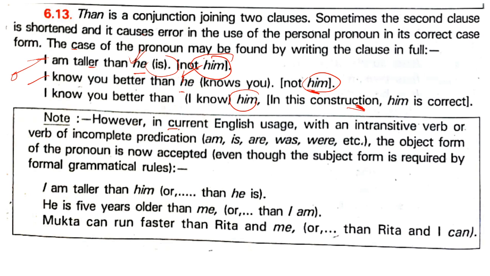In current English, मतलब present English usage with an intransitive verb. You know the verbs are transitive and intransitive. Like for example, say the bird flies. The bird flies. That is intransitive. The verb is being fulfilled in the subject itself. Another example, the baby sleeps. So the verb sleep is being fulfilled in the baby itself.